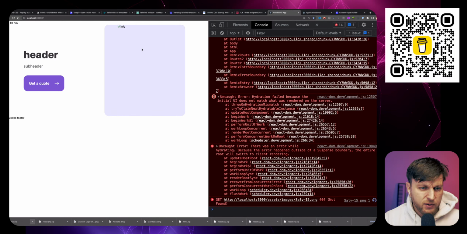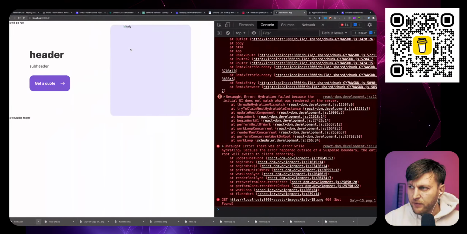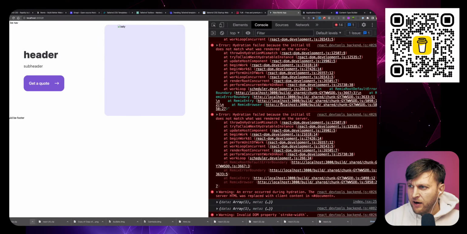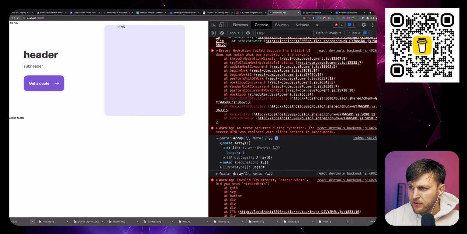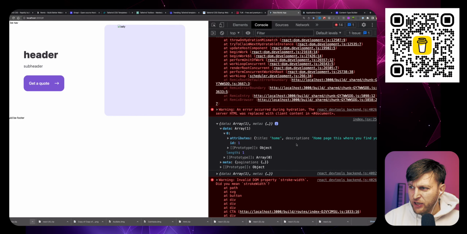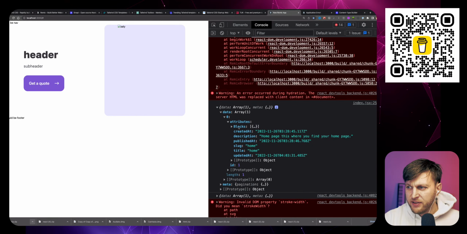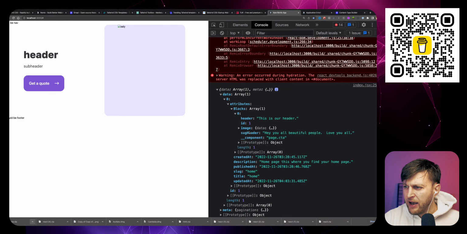But more importantly, what we want to do is tell Strapi to dynamically choose what to render based on the thing that we want. So before actually creating this, check this out. When we console log our items and we take a look at the data, we're getting an array, which has our page. And within our page, we have this thing called blocks. And what we want to do is take a look at the blocks, and based on the type of block it is, we want to return that type of block.